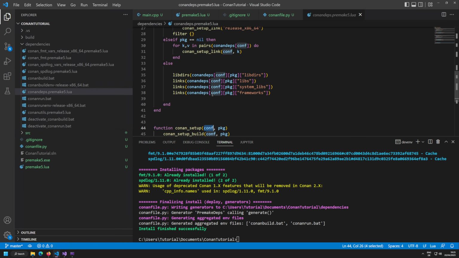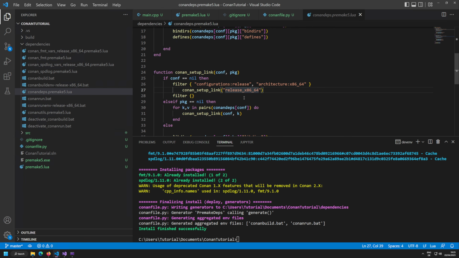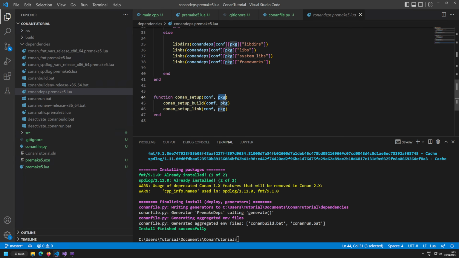One is the configuration parameter. That configuration parameter could be, for example, release_x86_64. And the other one is the package, where you could, for example, specify that you just want to have FMT. However, they are optional. So what you really need is just the Conan setup function and that include here.